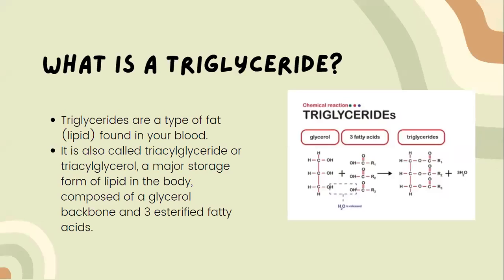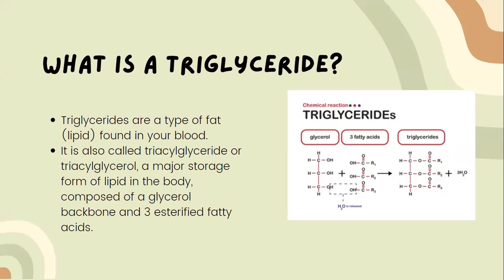So in lipids and its major metabolic pathways, we can see the esterification process through the synthesis of triglycerides. So what exactly is a triglyceride? Triglycerides are a type of fat or lipid found in your blood. When you eat, your body converts any calories it doesn't need to use right away into triglycerides. The triglycerides are stored in your fat cells. Later, hormones release triglycerides for energy between meals.